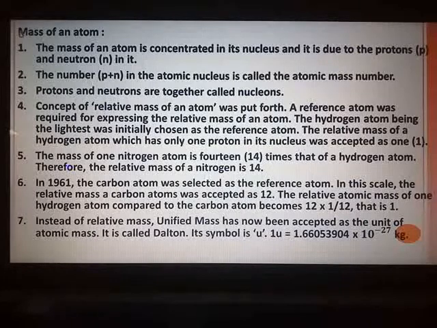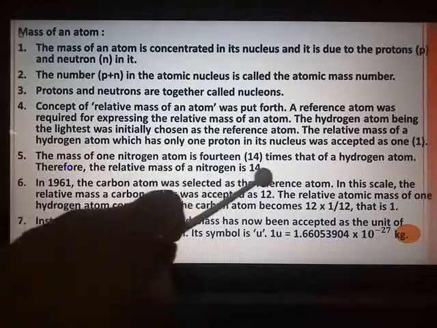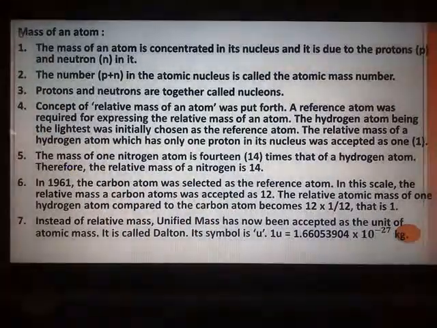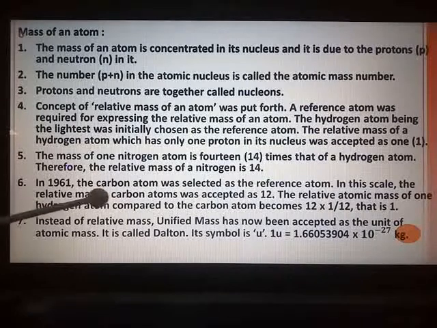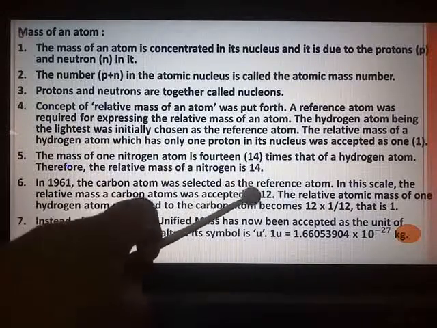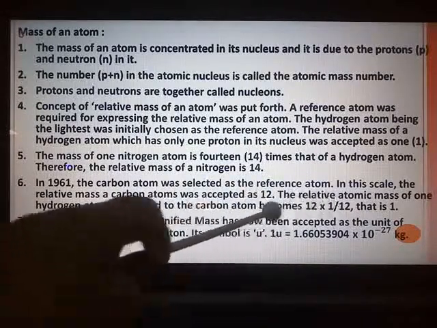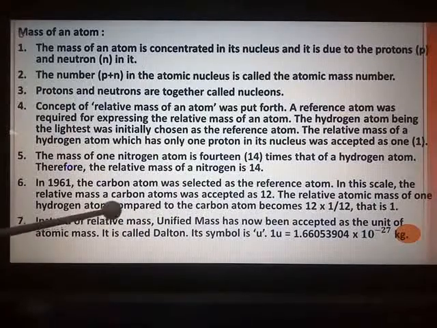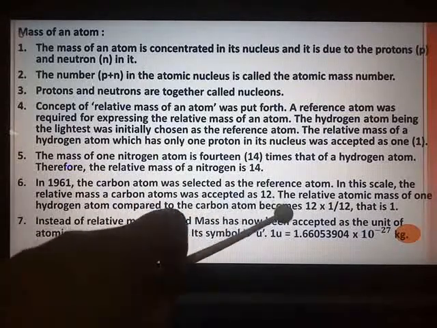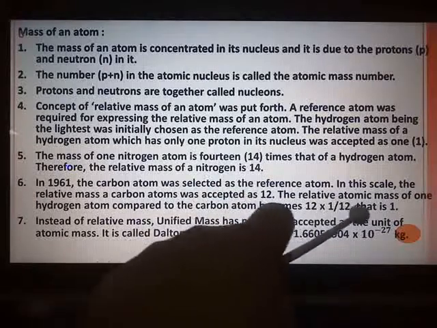But later on it was found that on this scale the relative atomic masses of many elements came out to be fractional, and hence in the year 1961 carbon atom was selected as the reference atom, and on this scale the relative mass of a carbon atom was accepted as 12. The relative atomic mass of hydrogen atom compared to carbon atom becomes 12 multiplied by 1 upon 12,